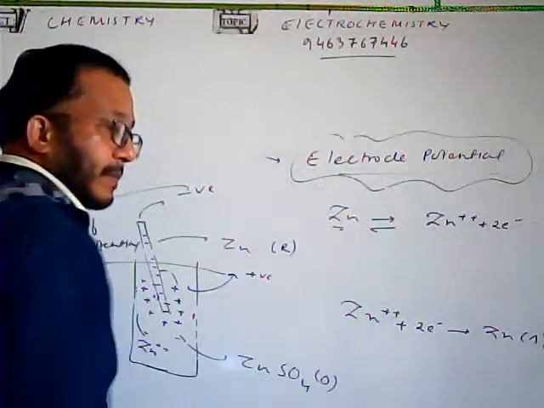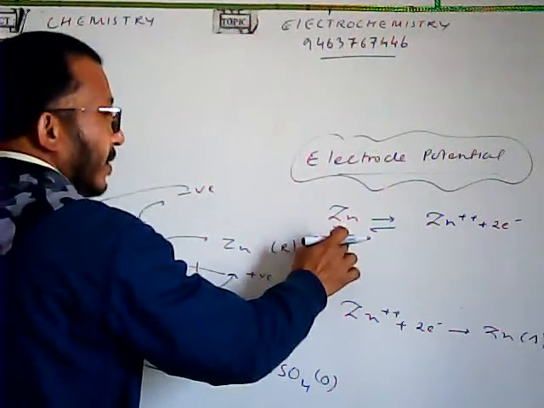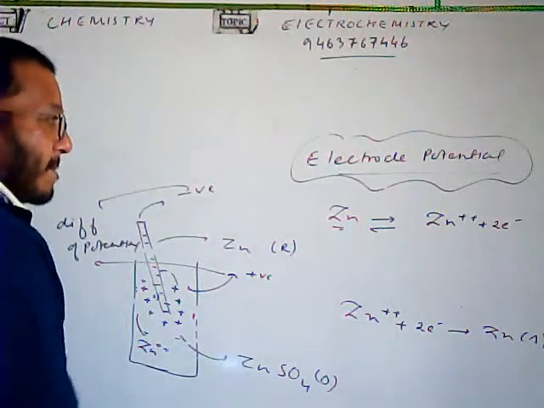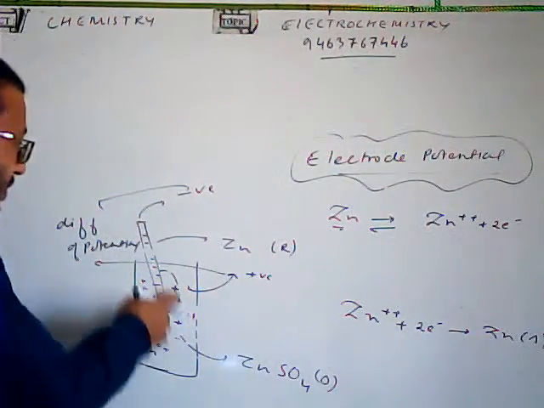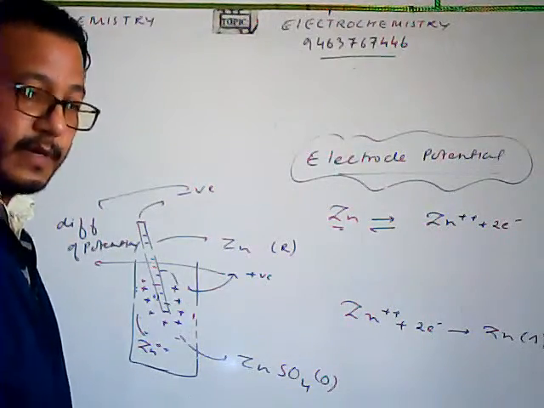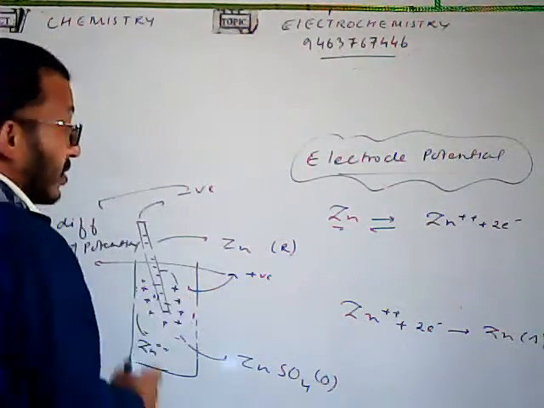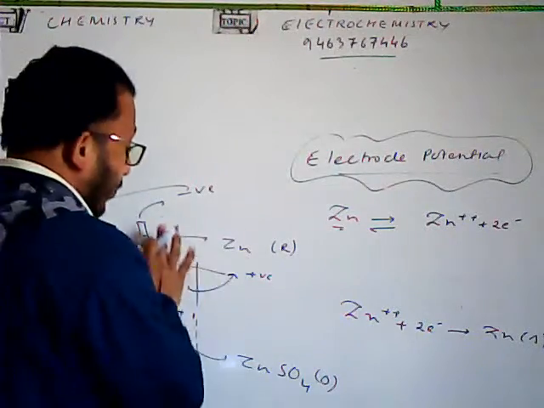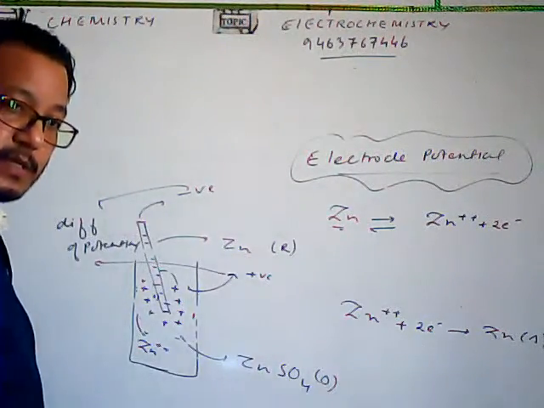Now, the electrode potential can be of two types. Here, what was happening? The zinc was going into the solution as zinc ion. As a result, the electrode becomes negatively charged with respect to the solution. And here it is the oxidation reaction which is taking place, isn't it?